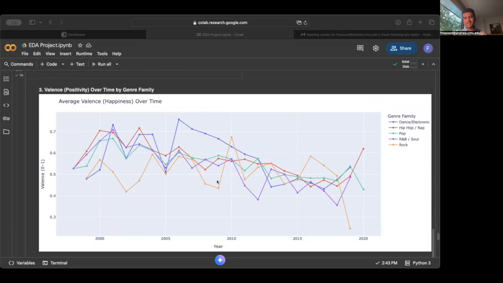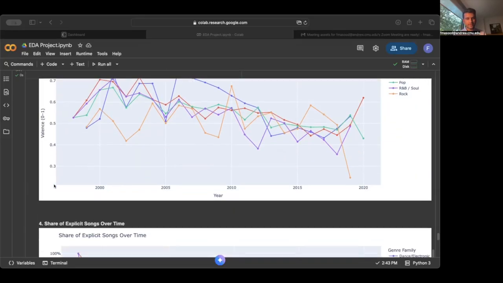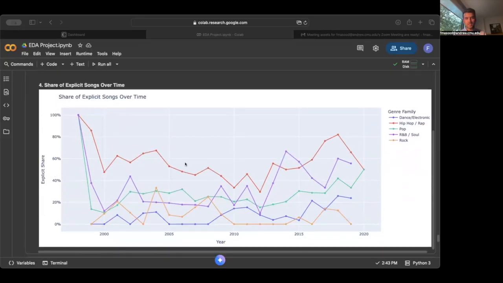Valence declined nearly across all genres, showing that modern songs have become more emotional or introspective. Rock and R&B soul in particular showed a gradual shift towards lower tones and explicit content over time. We can see that explicitness increased sharply in hip hop rap, especially after 2010, while pop and R&B soul also became more open over time. And other genres like rock and dance music stayed relatively clean throughout.